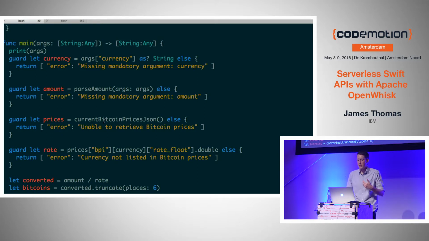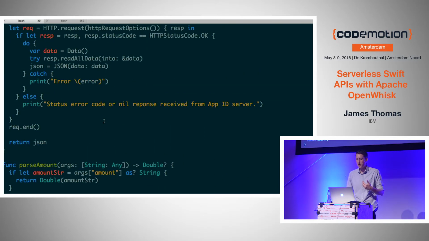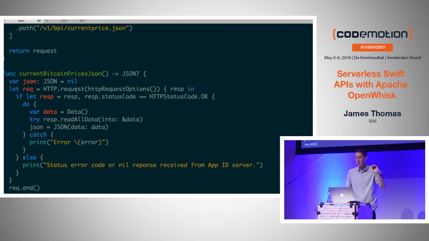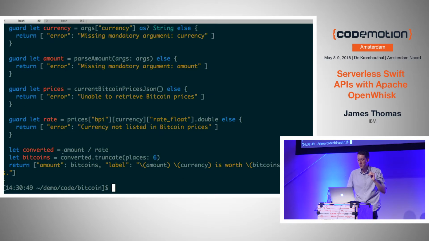Then it makes an external HTTP request using the Swift libraries. It makes an API request to CoinDesk. CoinDesk is a Bitcoin wallet, and they publish real-time Bitcoin prices that you can access over a JSON API. It does a bit of conversion into a normal Swift type. And then if I go down to the bottom, it does a tiny bit of math to take the real-time Bitcoin price and convert that into the equivalent amount of dollars or euros and return that really easily.